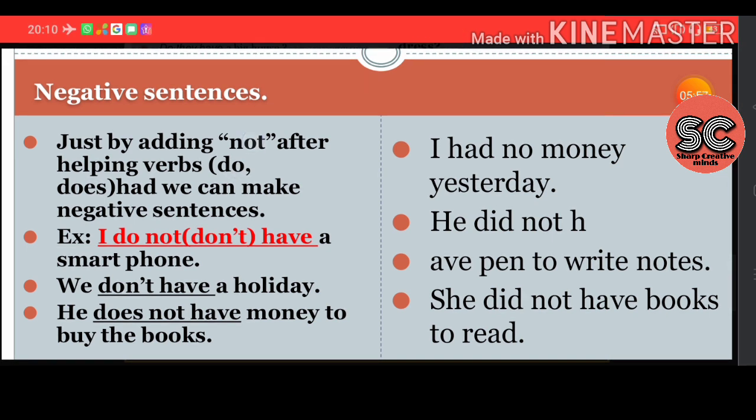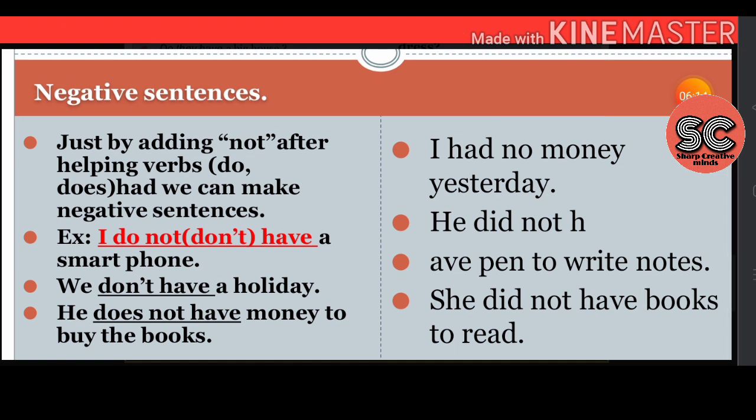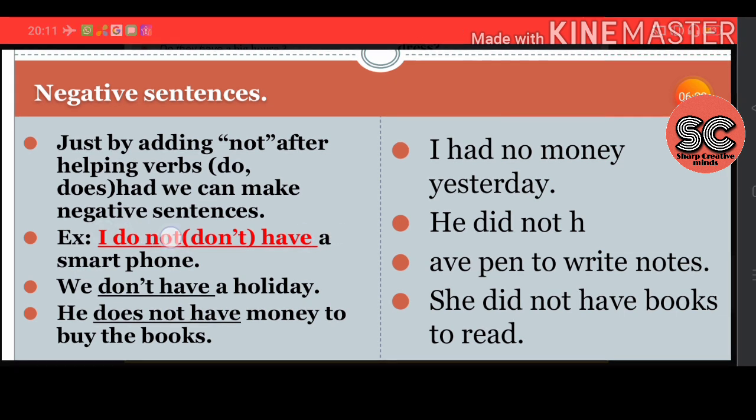When we are using not after do, or after does, or after did, I'll just give you an example. If I say I have a smartphone in the earlier slide, if I add not after do, I do not have a smartphone. So this sentence will automatically change to the negative form.